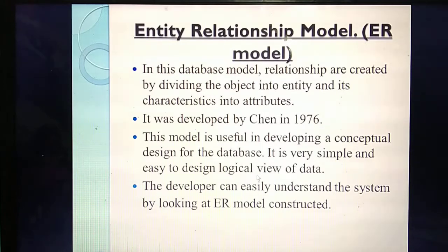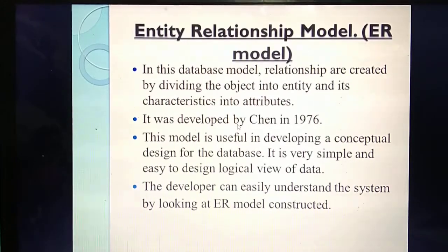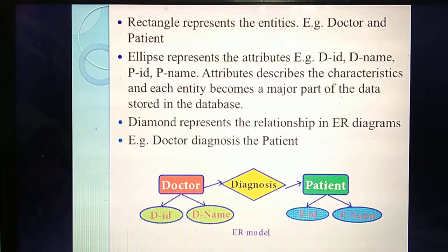So here, mainly you divide the object into entity as well as characteristics into attributes. It is developed by Chen in the year 1976, and used mainly for conceptual design. By seeing this diagram itself, you can see the concept. Listen, this is very, very important. Rectangle shape represents entity. Already you have studied, they divide the object into entities, isn't it? So the rectangle shape represents entities, and ellipse shape represents attributes.